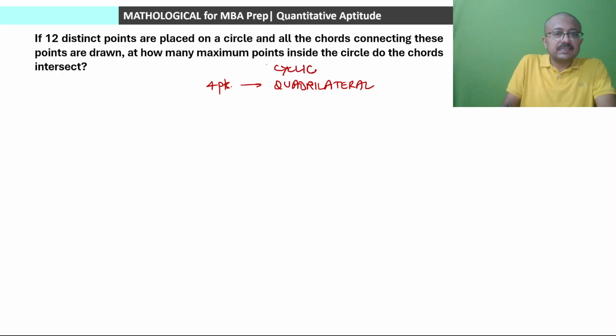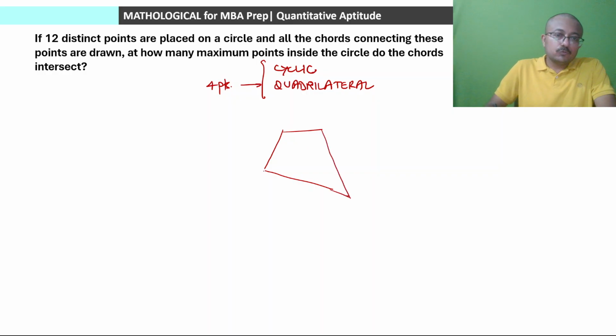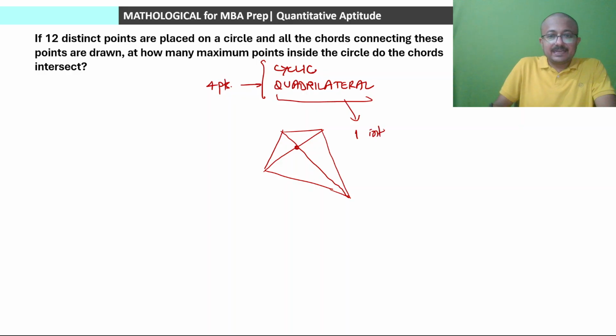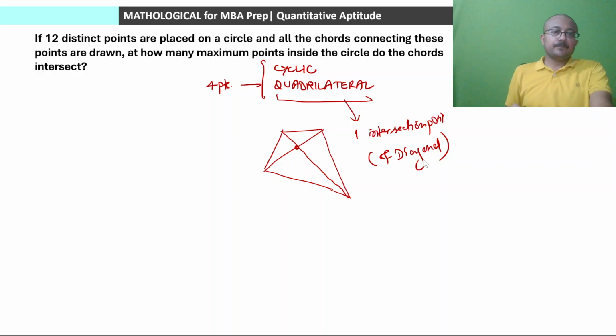So for us its importance is not much, but this will be a cyclic quadrilateral, and if that is a quadrilateral, there will be exactly 2 diagonals of that quadrilateral, and those 2 diagonals will be intersecting in all cases, and there will be precisely one intersection point. So there will be a quadrilateral, and hence there will be one intersection point exactly. Okay, and that will be the intersection point of diagonals. Isn't it so? Is this clear?